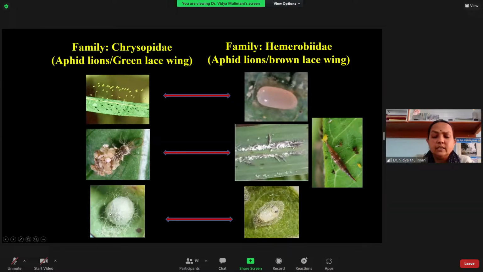Okay, and finally the third you have is the pupa. So here the pupa of the green lacewing is just like a sorghum grain, which is very compact. You can see here, if you cut it open, inside you will have the exarate type of pupa. But what about the brown lacewing? It also constructs a cocoon, but it is a loose cocoon and it is a double layer. Inside you can see it is a little bit compact. On the outer one, it is a loose cocoon. It makes a double cocoon, which is loose. Here it is a compact cocoon. So that is the third difference.